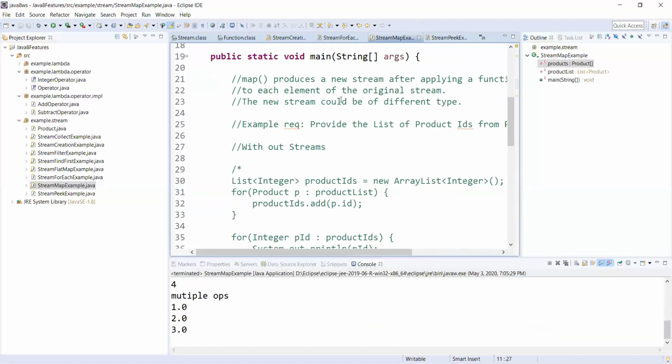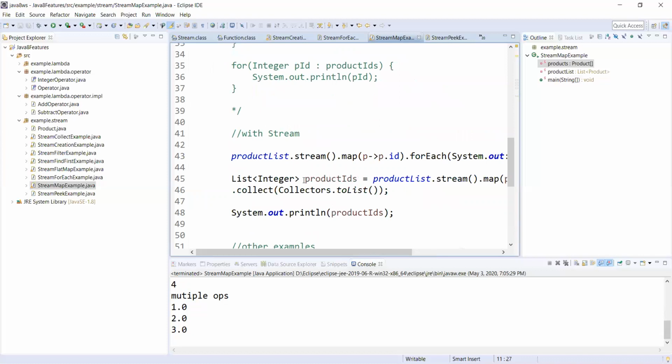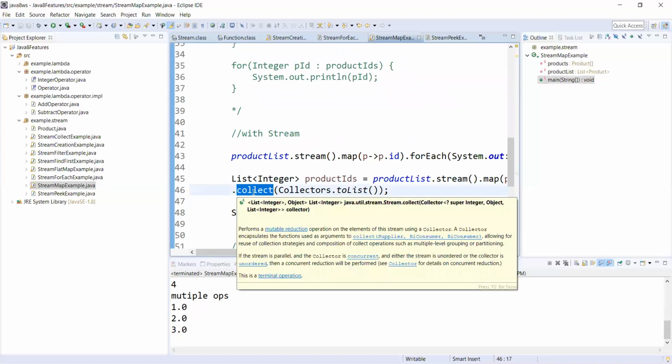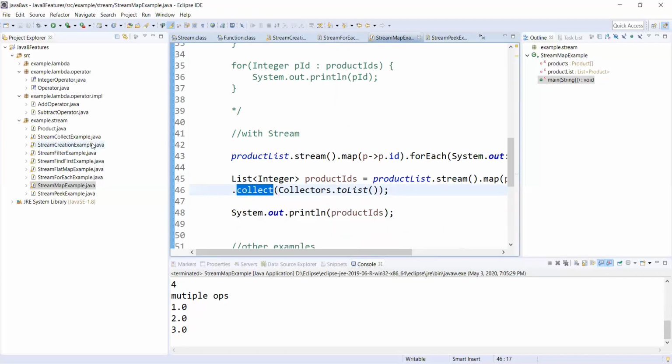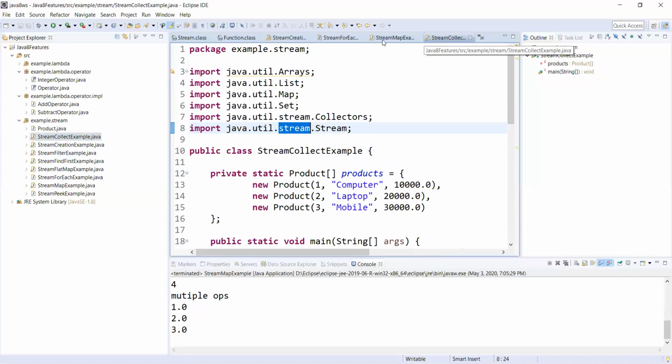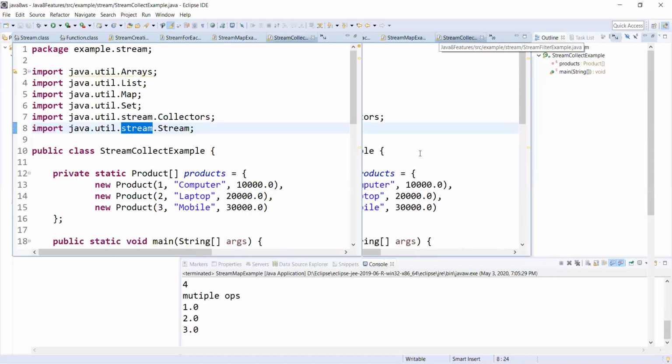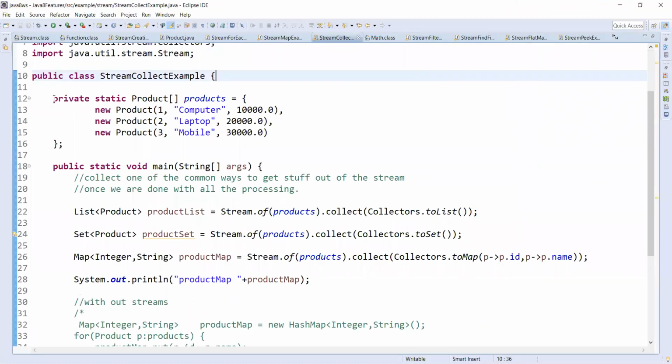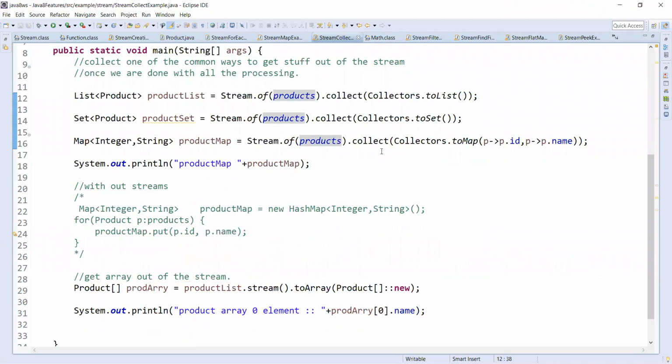Okay, so now collect. Yeah, we already used the collect method, but we will see what the collect method is. A stream collect example. Same, I'm using the same products.